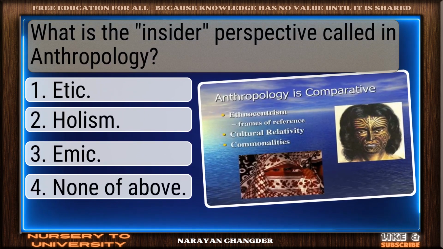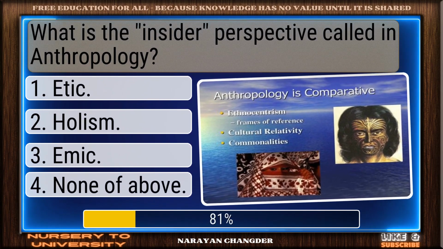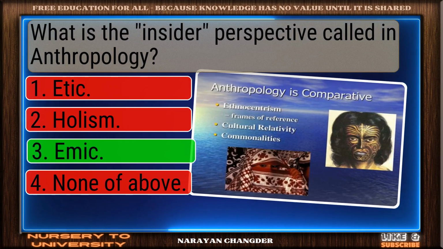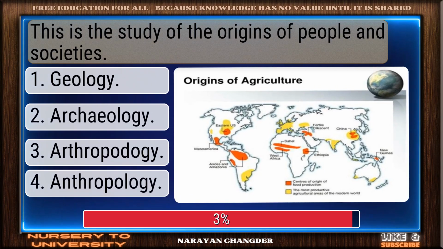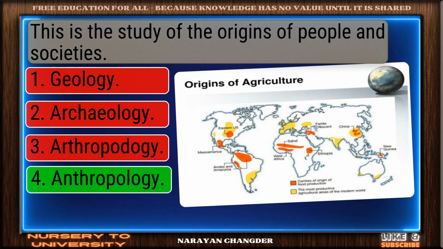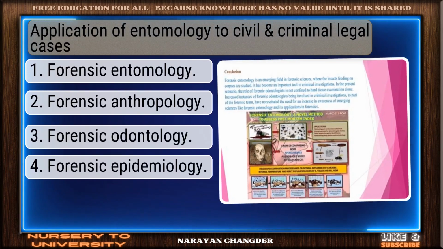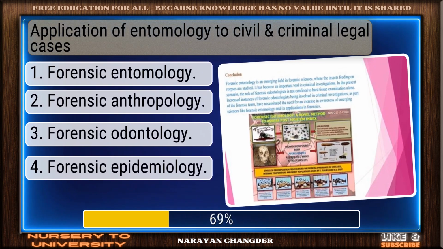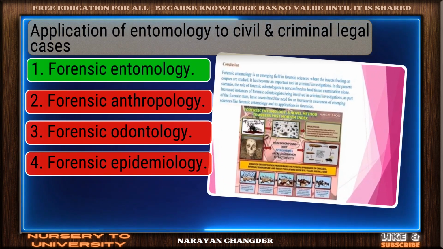What is the insider perspective called in anthropology? Correct response. Emic is the most accurate answer. This is the study of the origins of people and societies. Perfect. Anthropology is the correct choice. Application of entomology to civil and criminal legal cases. Great job. Forensic entomology is the accurate answer.